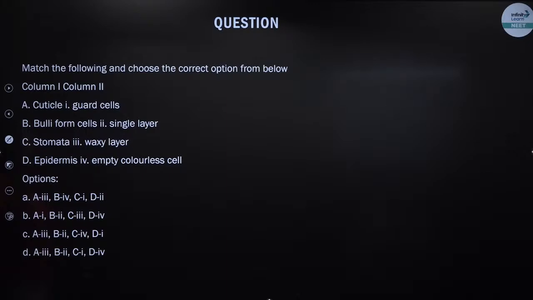Aruna, Neha, Shweta, W, Gyaneshwar, Aruna, Savita. Please try this question.